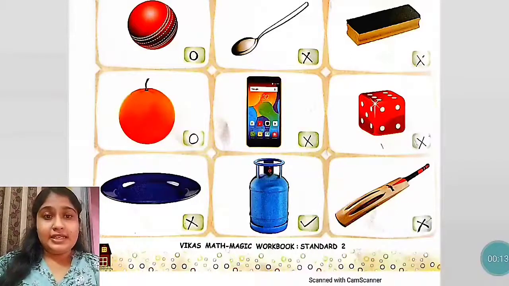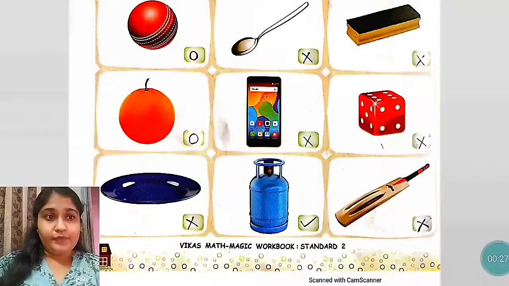Yes, the next is identify the next picture. Yes, a cell phone. Mobile phone है वो. So mobile phone rectangular shape का है. So it can slide. It cannot roll. So in that small box, make a cross there.